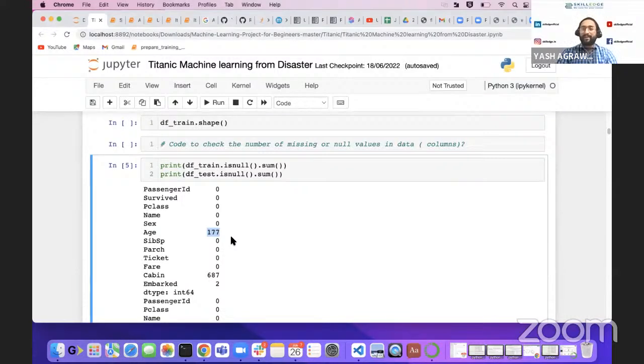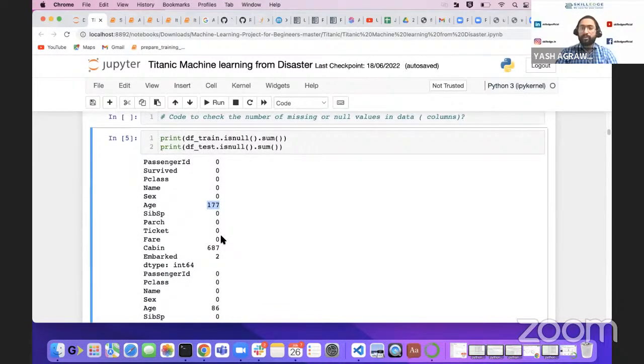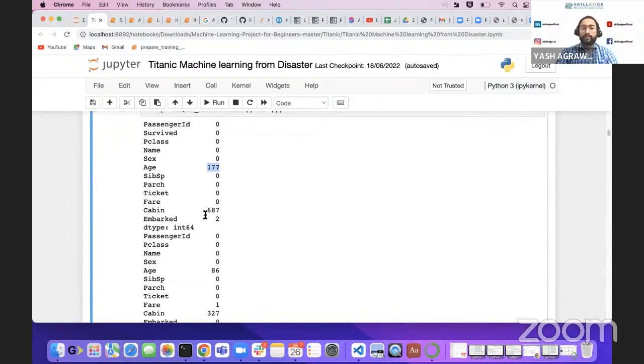This means people didn't disclose their ages, or people didn't know their ages. You can imagine the time when the Titanic ship was there, so people were unable to identify their ages. So that's why we have these missing values. And the person collecting that information might not have been able to collect it. That can also be the reason. Now we have cabins: 687 cabins are missing. Then we have embarked, so we don't have an idea from where two people started.